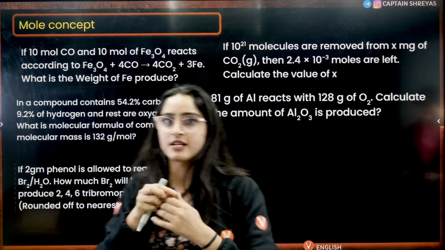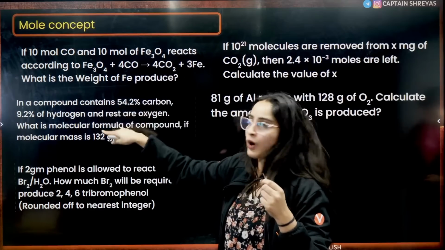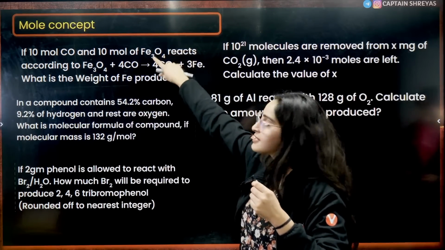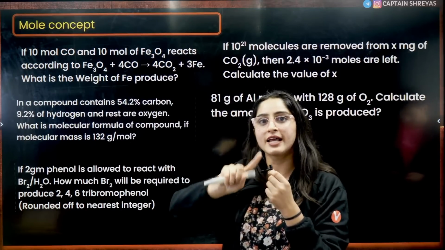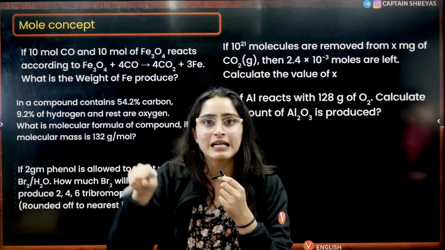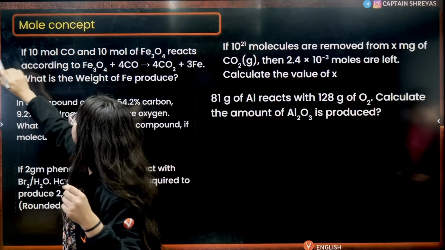One is limiting reagent. From limiting reagent you can see this very simple concept, okay? Percentages. Now the other is, wait a minute, this was empirical formula. Yes, this is the limiting reagent, right? So limiting reagent, 2 questions have been asked. Empirical formula, 1 question has been asked. That is under the category of mole concept only, so don't skip mole concept.